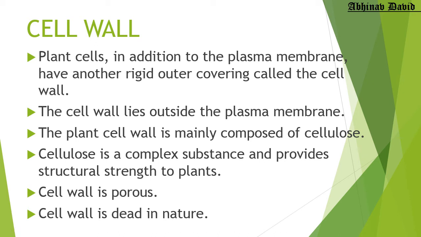Cellulose is the main constituent of the cell wall, but apart from cellulose, it also has hemicellulose. The cell wall contains cellulose, hemicellulose, lignin, pectin, and many other proteins are also there. So there are a lot of things present in the cell wall, but the main compound present in the cell wall is cellulose, which gives rigidity to the cell.